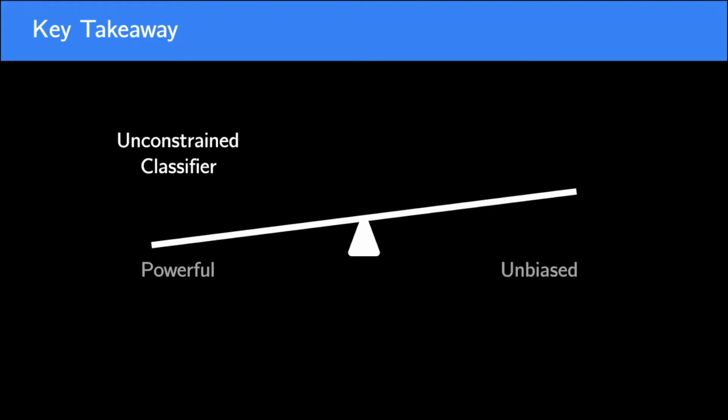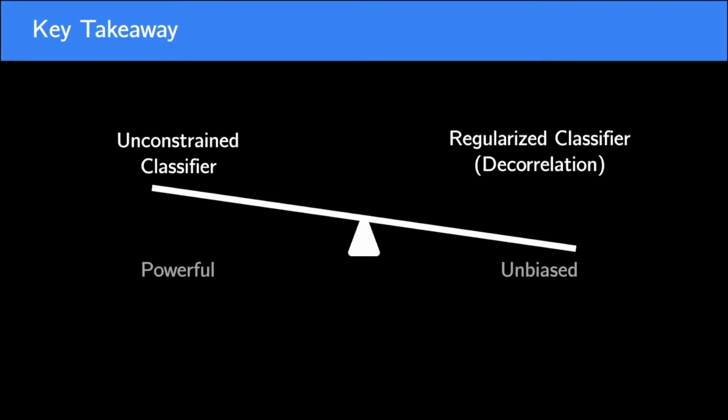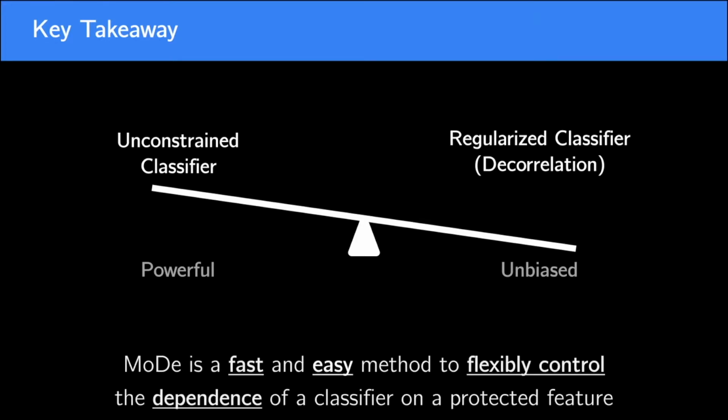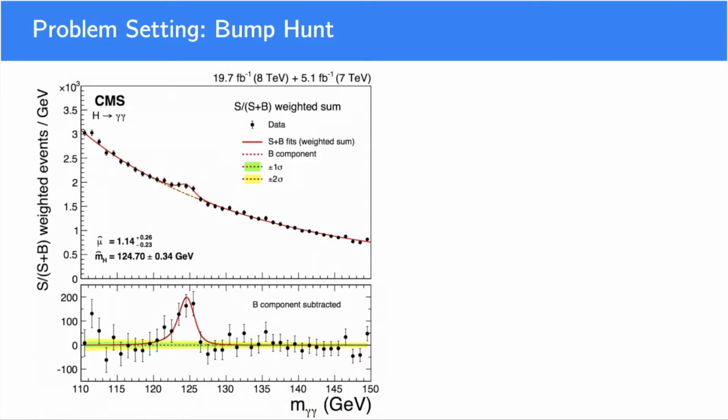And there are many methods to regularize the classifier in such a way that it is unbiased. In general, people are interested in looking at decorrelation from some protected feature, potentially at the cost of some classification power. Today we propose a new technique called MODE for moment decomposition, which allows us to control the dependence of the classifier on the protected feature in a way that compromises the least between this idea of bias mitigation and classification power. So we're going to be looking at the bias problem in the context of a bump hunt, which I will define in a second.